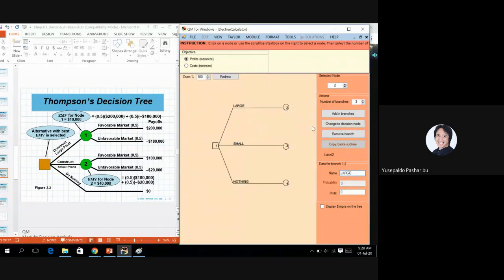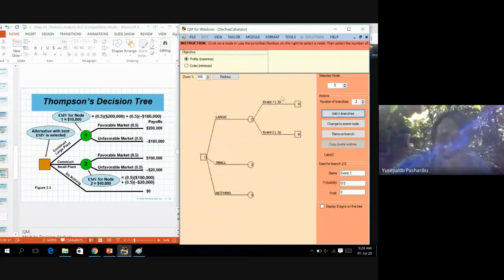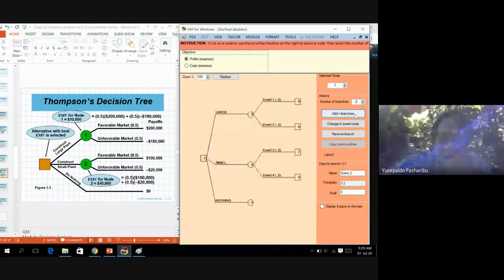And then each alternative has 2 states of nature. So click in this part, circle one, and add 2 branches. It's also the same for the small. And for nothing, because whatever the result of the market, the result is just the same, 0.